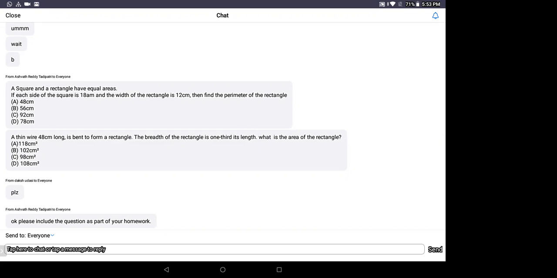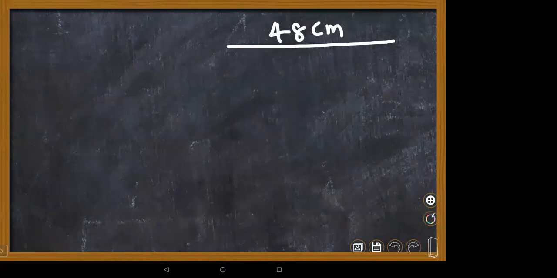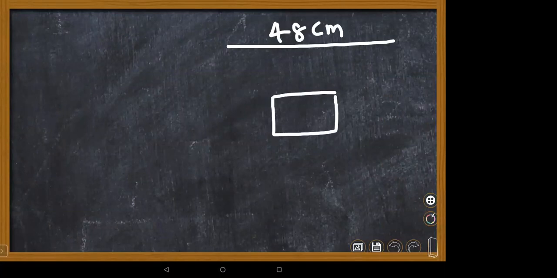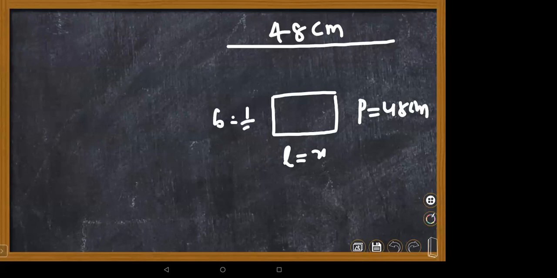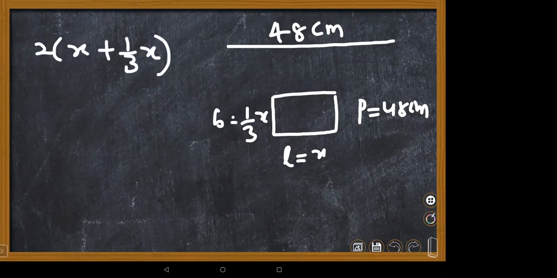Wonderful question. Let me take it. One wire is there, children. The length of the wire is 48 centimeters. This wire can be reshaped into a rectangle, so the perimeter is 48 centimeters. The length and breadth relation is given. If you take the length as x, the breadth is 1/3 of x. Perimeter means 2 into length plus breadth, so 2 into x plus 1/3 x equals 48.